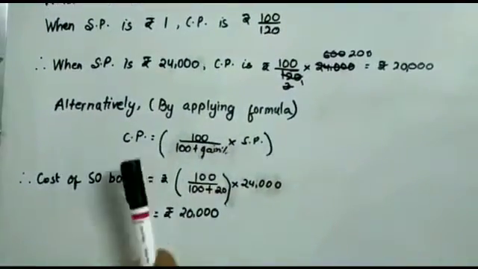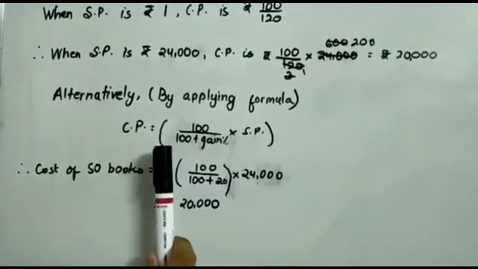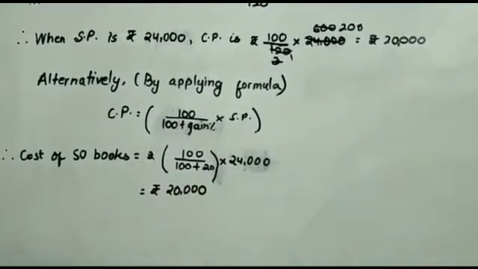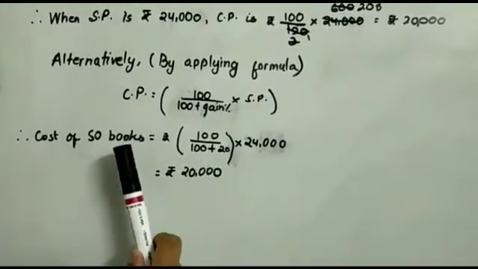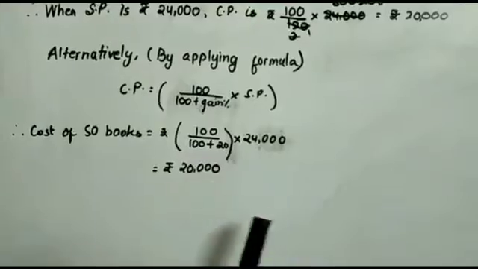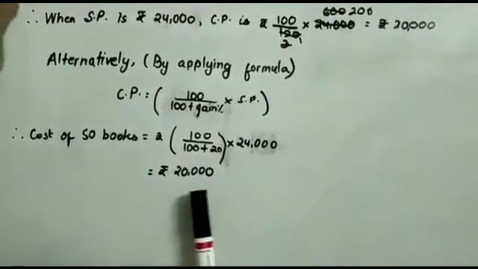Alternatively, by applying the formula, cost price equals 100 divided by (100 plus gain percent) into selling price. Cost of 50 books equals 100 by (100 plus 20) into 24,000, and the answer is ₹20,000.